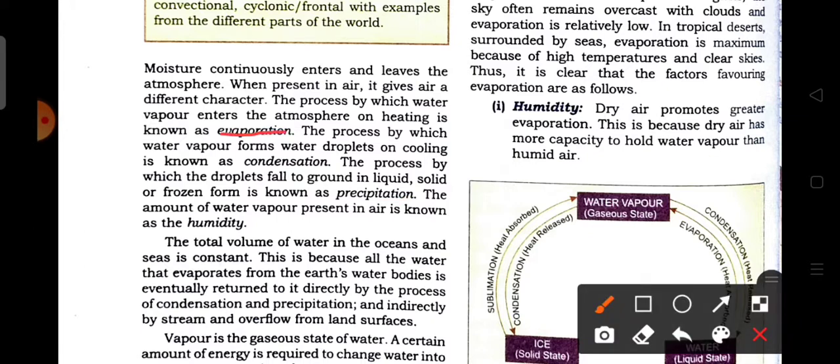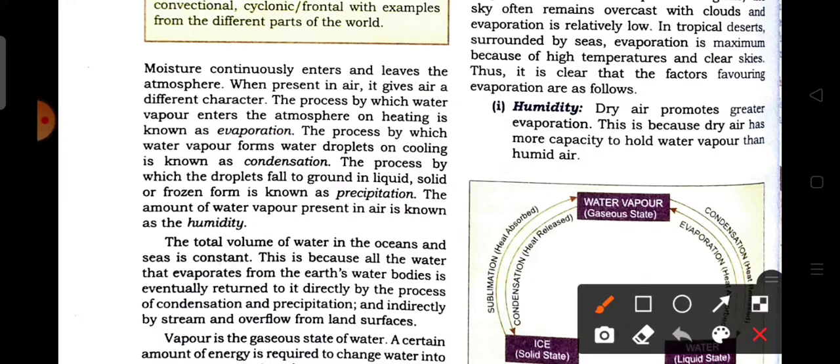Firstly, we discuss evaporation. What do you mean by evaporation? It is the process by which water vapor enters the atmosphere on heating. When the water absorbs heat, it changes its form to the gaseous state. So evaporation takes place between the liquid state and the gaseous state. This process is called evaporation.